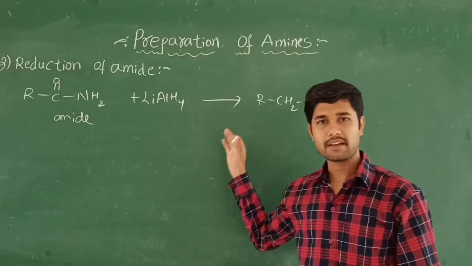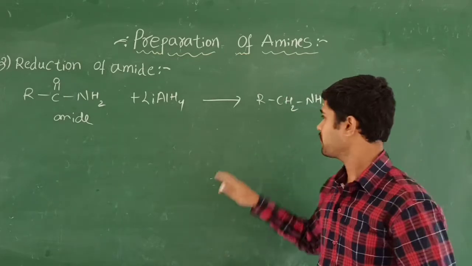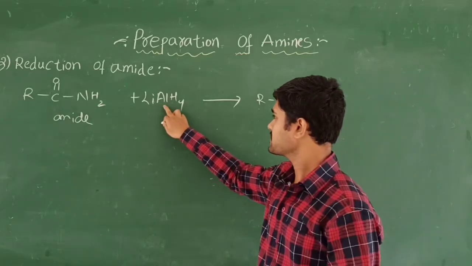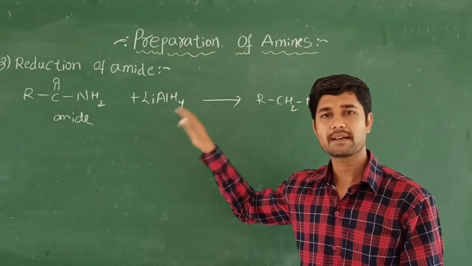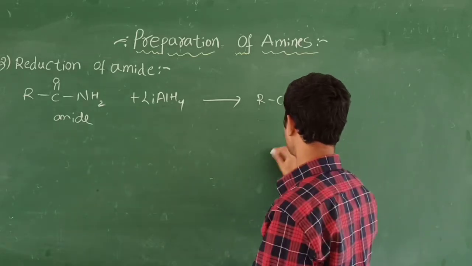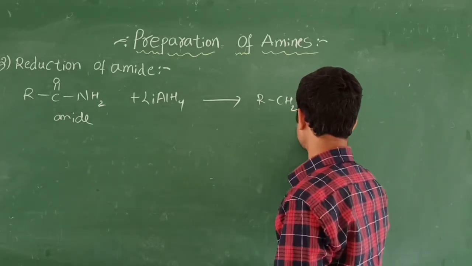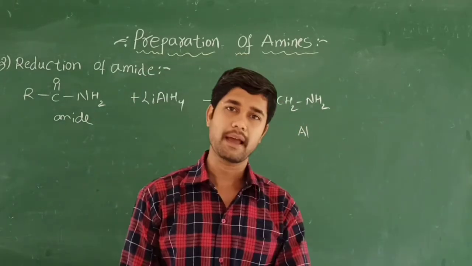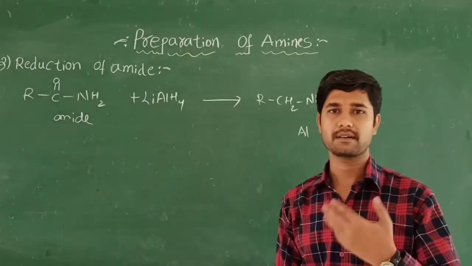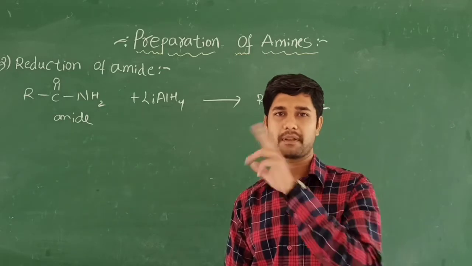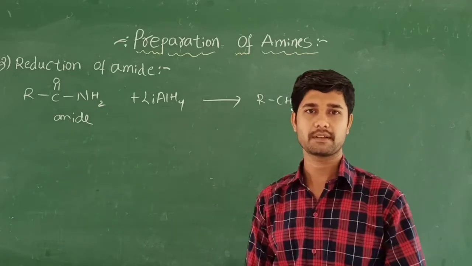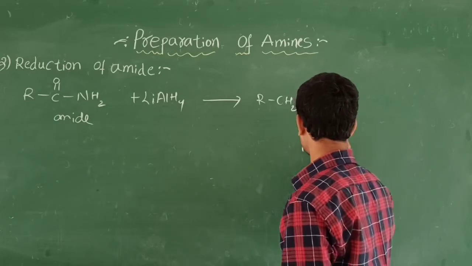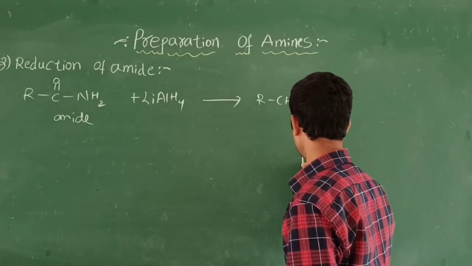By writing this reaction, we cannot get to know how this takes place. Okay, let's see that. So you know that this is the aluminum. Here aluminum is the central metal atom. All of you know that very well. Aluminum comes under group number 13 and has 3 valence shell electrons, so you should always write aluminum plus 3 like this. These 3 valence electrons are going to be attacked with hydrogen. This is going to be hydrogen.